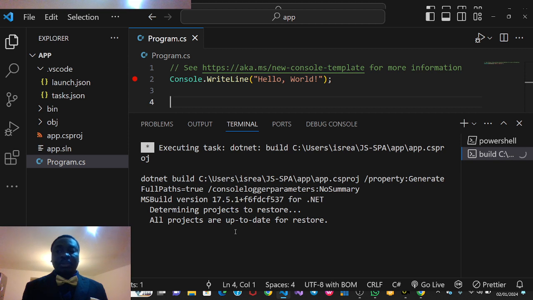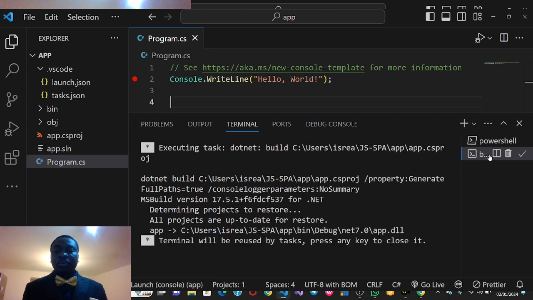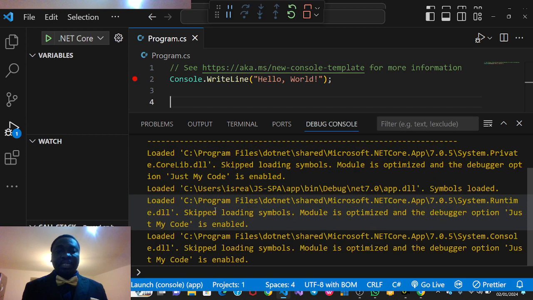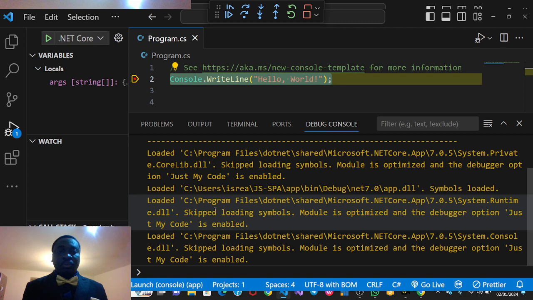How the code is run. So you can see build. So the terminal is running. You can see, okay, this is what the terminal is being run. So you can see now there's what we call the breakpoint.